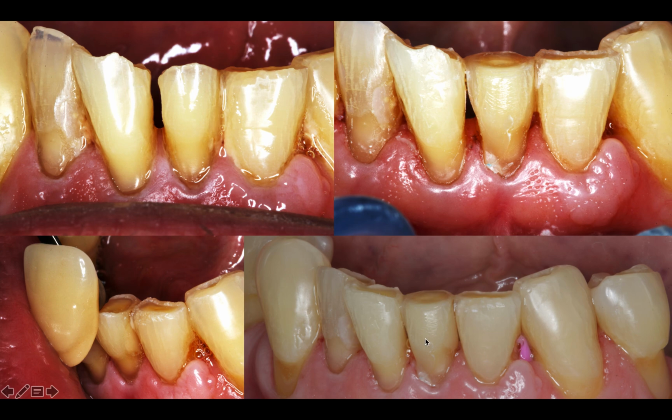Also, just a side note to both myself and anyone watching this, when taking pictures, if you're going to take pictures after impressions, which makes sense, just be careful to clean up any flash.